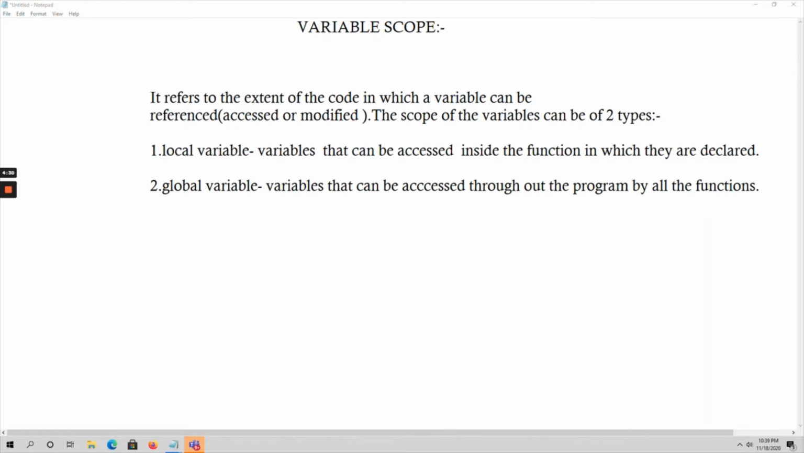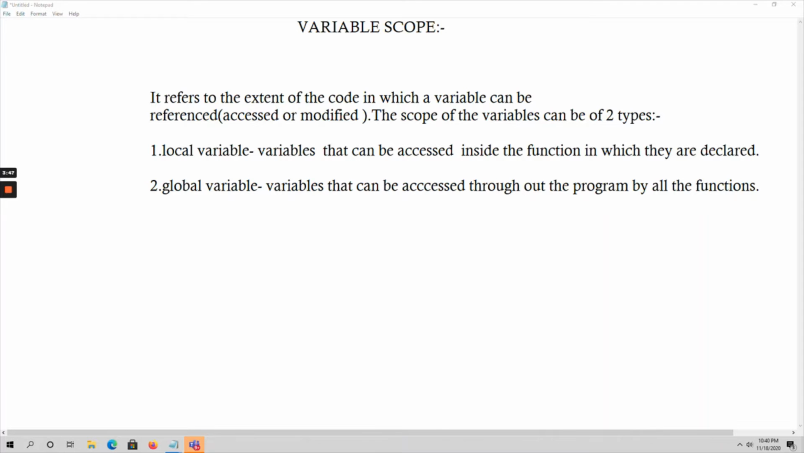Local variables means the scope of those variables can be only within that function. That means the variables can be accessed inside the function in which they are declared. Next, coming to global variables, the scope of these variables will be throughout the program, in all the functions within a program. Suppose I have 4 to 5 functions, in all those functions I can access that variable. That is called a global variable. A local variable means if I declare a variable in a particular function, the scope of that variable will be limited to that function only. That is a local variable.